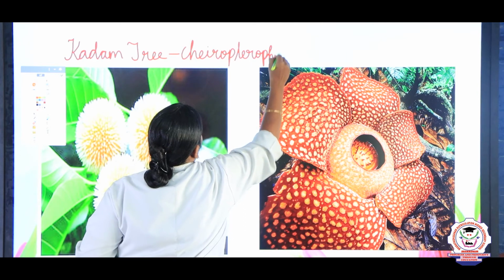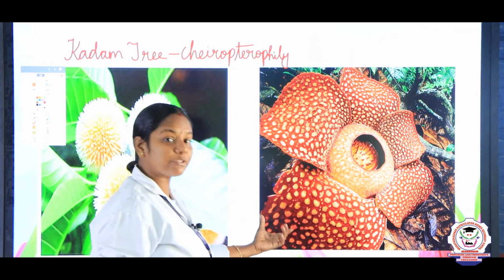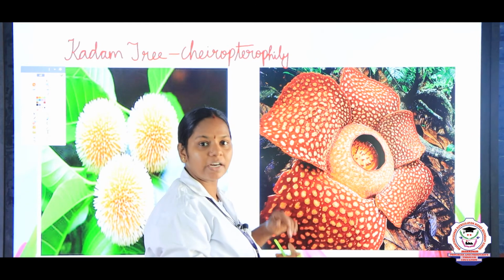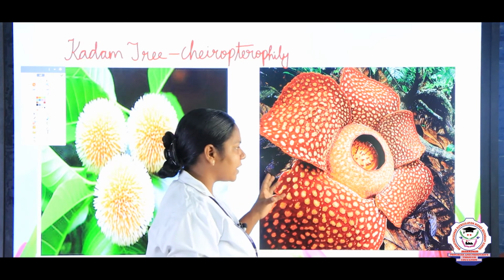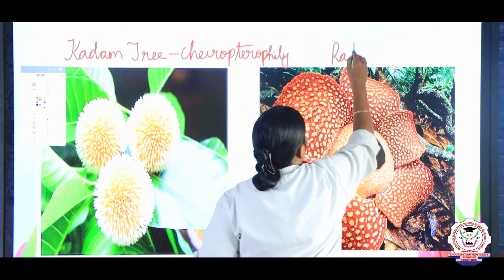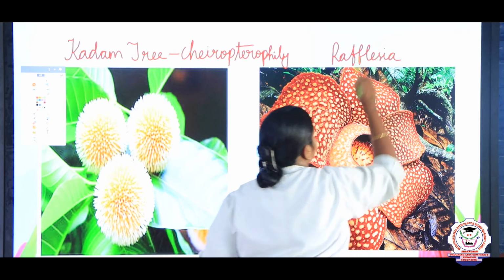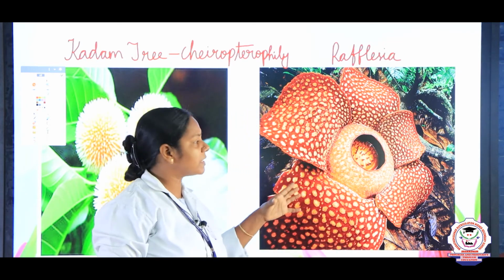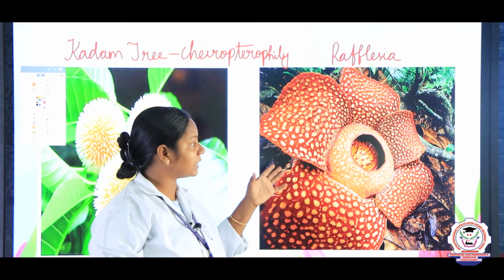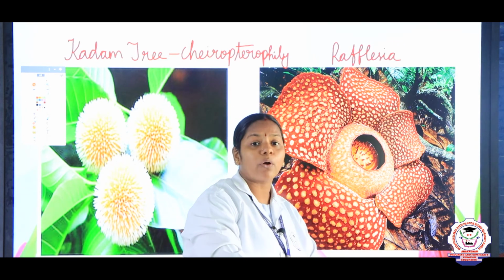Chiropterophily. Okay, and this is the largest flower, children, Rafflesia. You might have heard about this flower. It is a Rafflesia, and it will be seen mostly in the Burma and Indonesia forests, and it is found on the land.